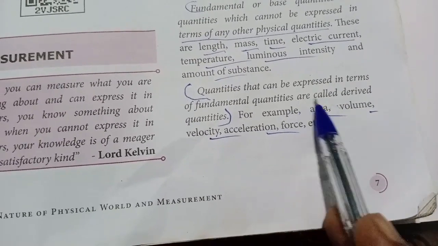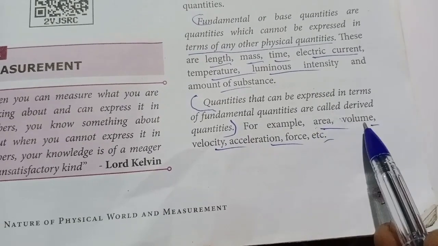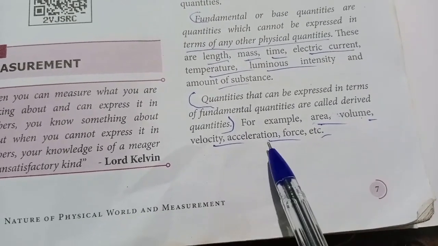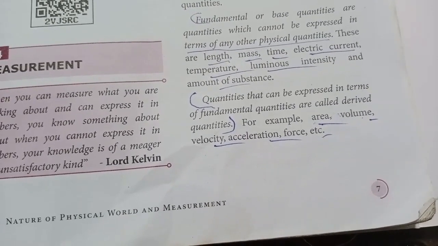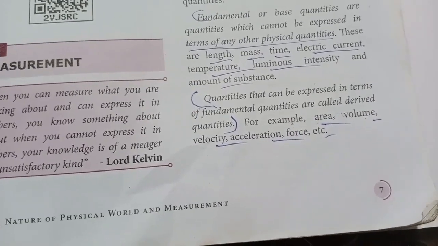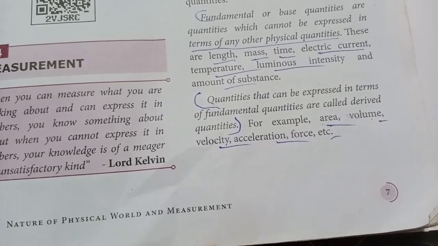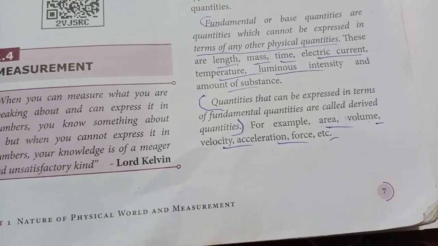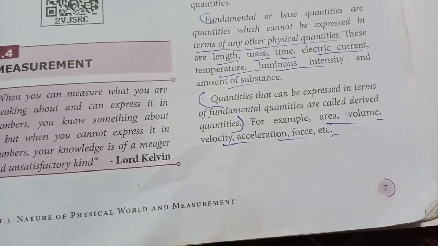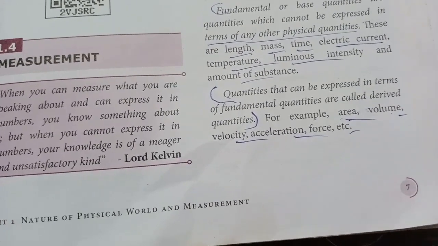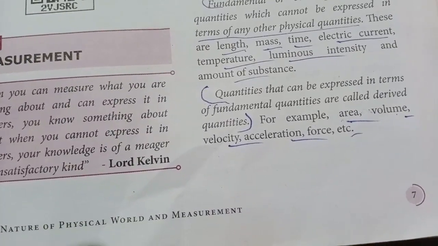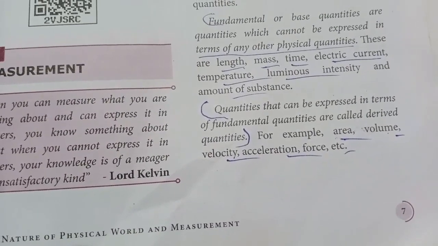Examples: area, volume, velocity, acceleration, force. So a fundamental quantity cannot be expressed in terms of any other physical quantity, but these derived quantities can be expressed in terms of fundamental quantities.